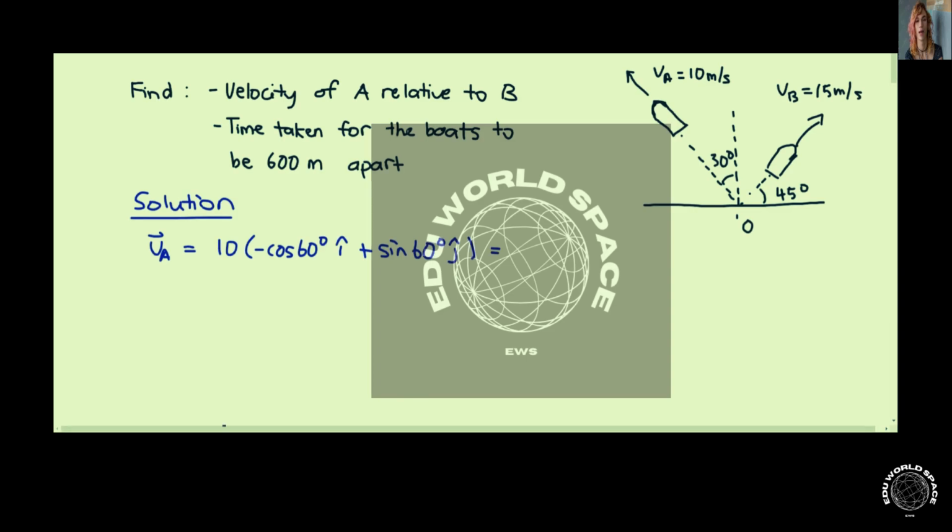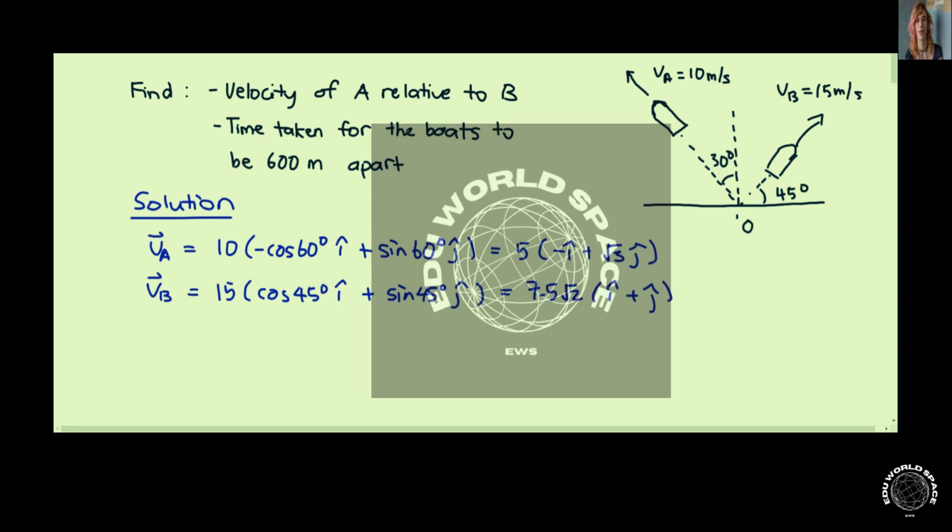So this is 5 times minus i hat plus root 3 j hat. And V_B, based on the diagram, is 15 cosine 45 degrees i hat plus sine 45 degrees j hat. So we have 7.5 root 2 times i hat plus j hat.